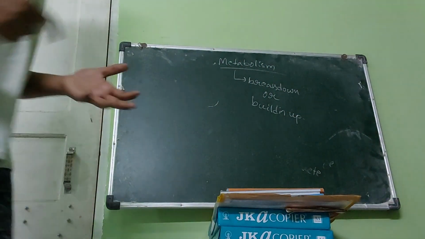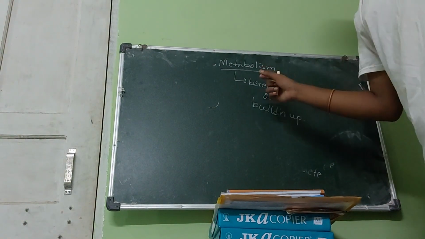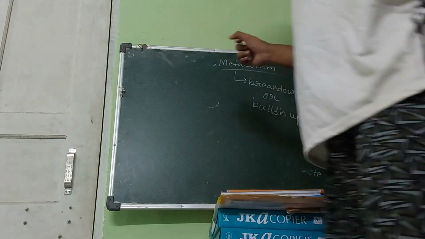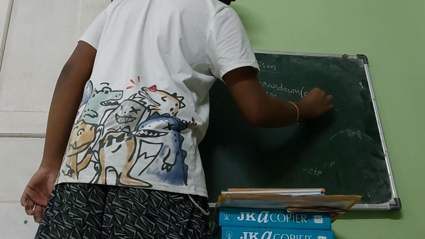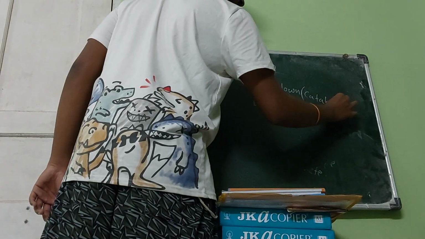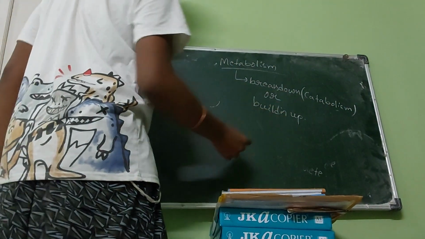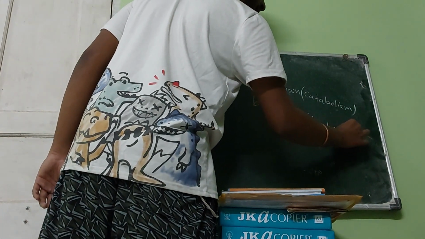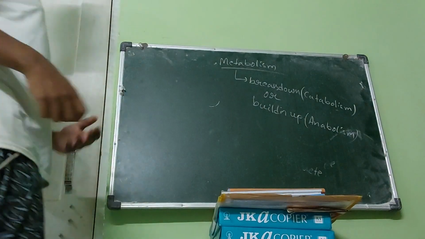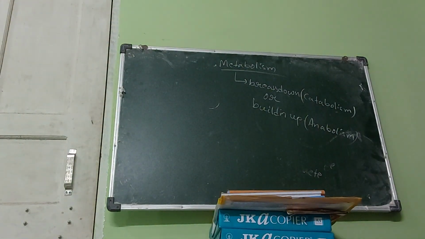Breakdown of a molecule or building up a molecule inside our body through some biochemical reactions. This is called metabolism. What is breakdown called? Breakdown is called catabolism. And what is building up? This is anabolism. Anabolism is basically the building up a molecule inside our body through biochemical reactions.